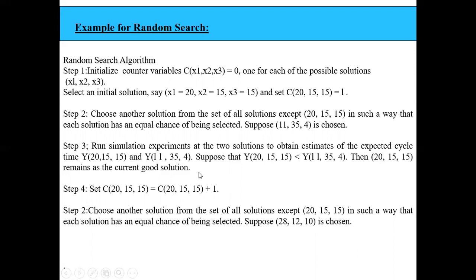If at all it is lesser, then I will say it is the current good solution. Then what I have to do, I have to increment this counter by 1. That means this is the best solution, right? This is the best solution.